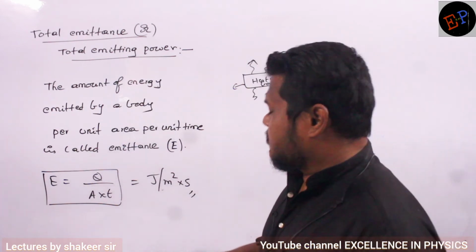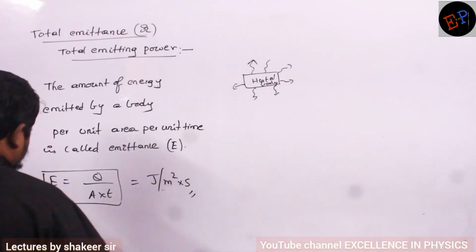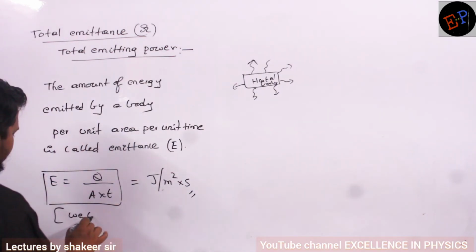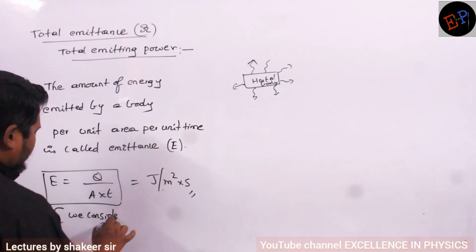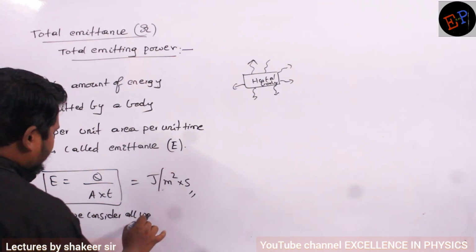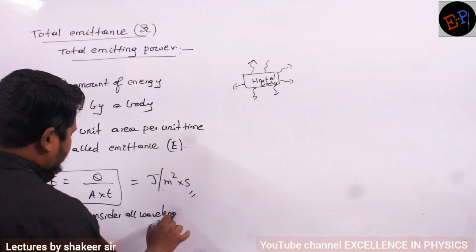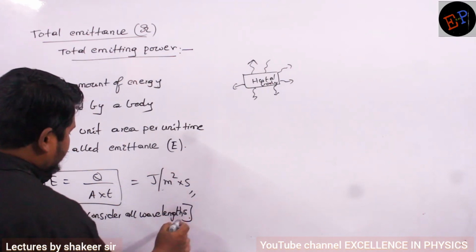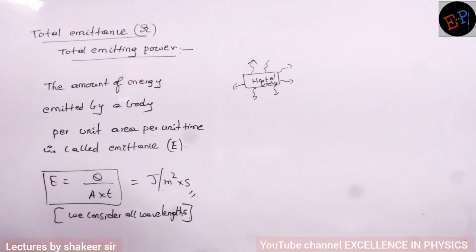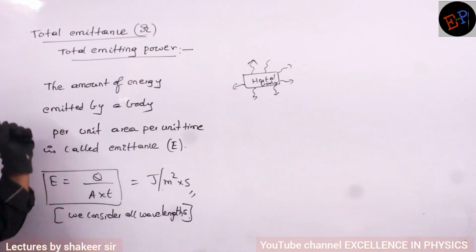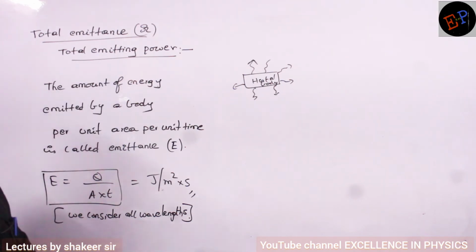So here what is the important point? We consider all wavelengths. What is the energy emitted at every wavelength? That is called total emittance or total emitting power.